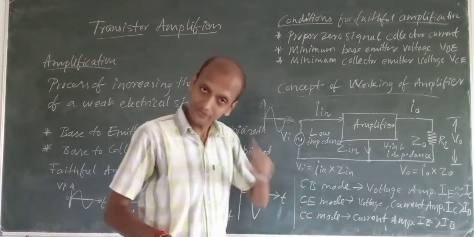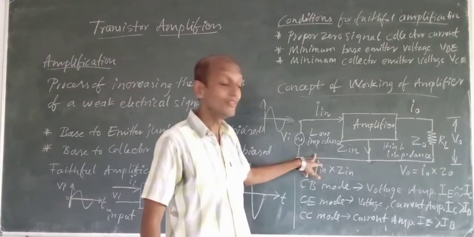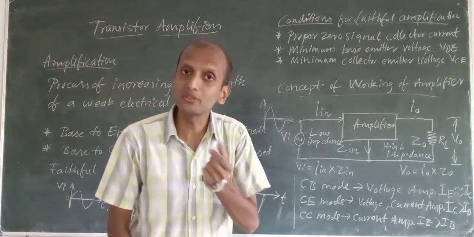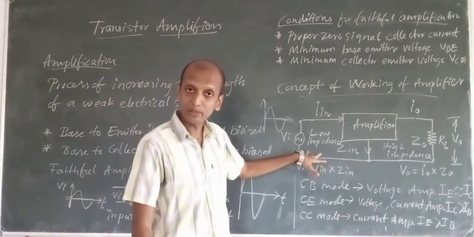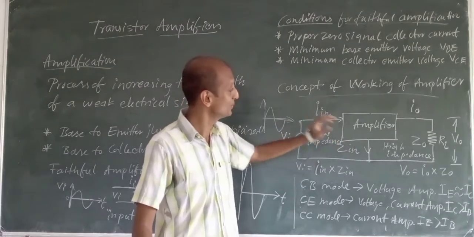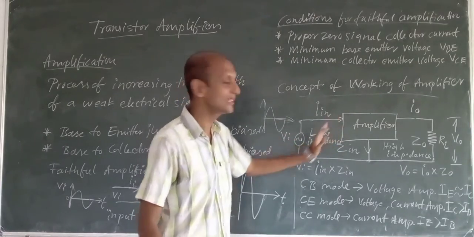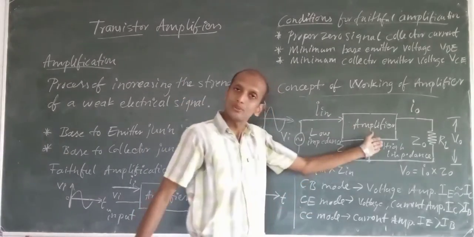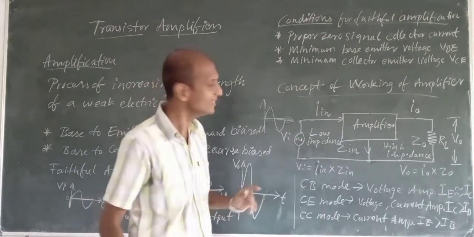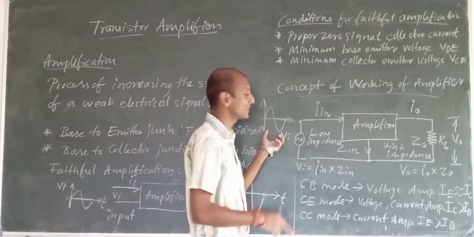For that reason, we have to have a low input impedance, so that the weak signal can easily pass through the input circuitry and go into the amplifier circuit.